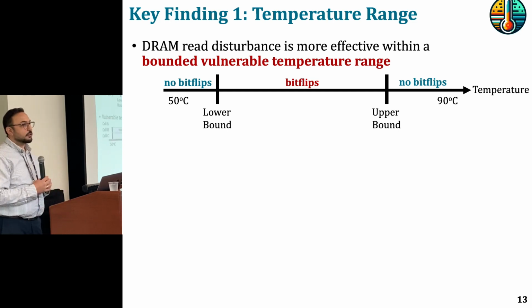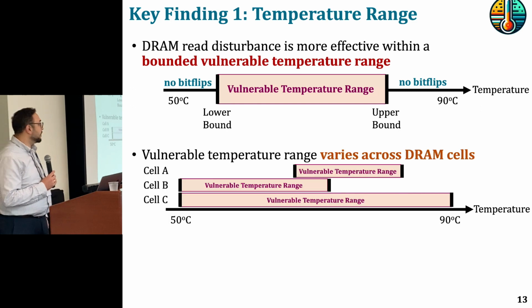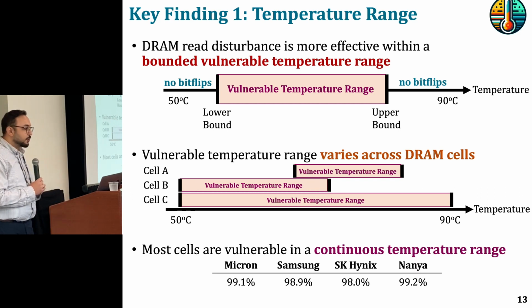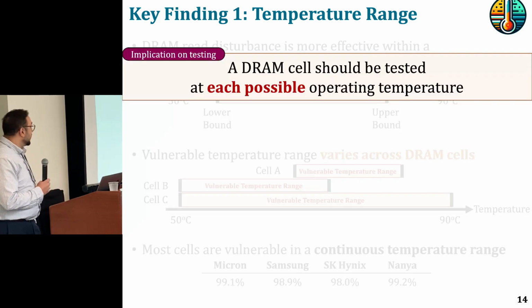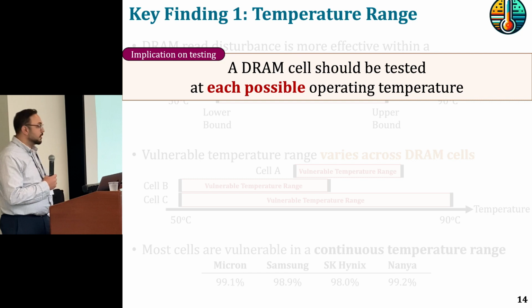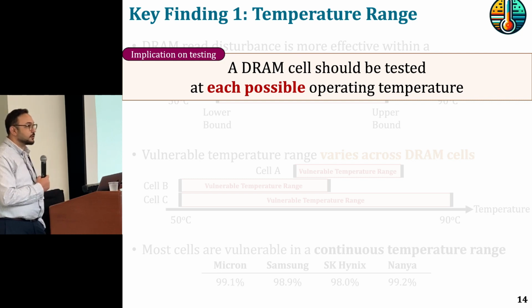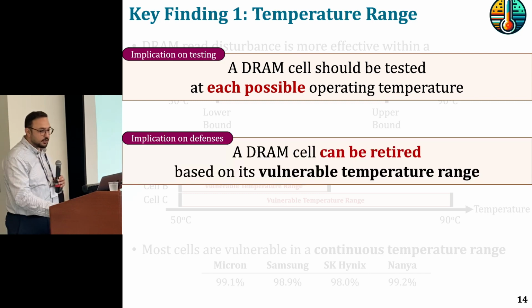When we look at the vulnerable temperature range across the chip, we observe that there is a significant variation in vulnerable temperature range across different DRAM cells. And most cells are vulnerable to read disturbance in a continuous temperature range. These observations have some immediate implications. An example on testing is that now you need to test your DRAM cells at every possible operating temperature to accurately measure their vulnerability level.